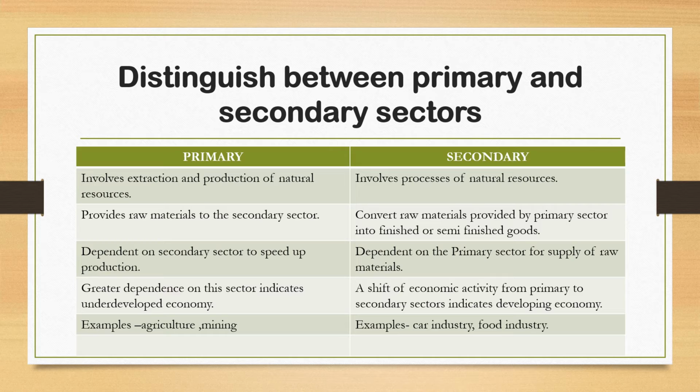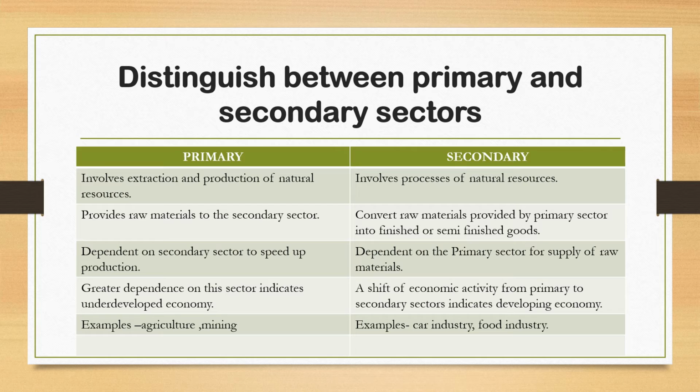Okay. In secondary sector, what are we doing? We are converting the primary sector's product into semi-finished or finished good. Now, third one. Primary sector is dependent on secondary sector to speed up production. But secondary sector depends on the primary sector for supply of raw materials.